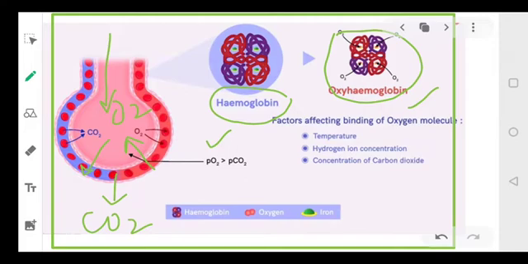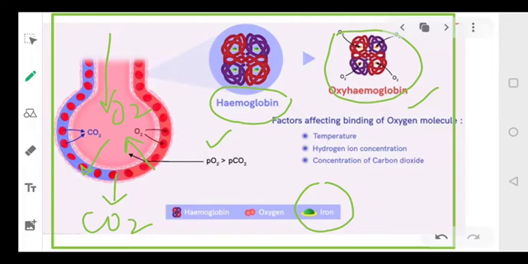Clear everyone? Oxyhemoglobin. ठीक है? And one molecule of this hemoglobin has 4 iron atoms. ठीक है? 4 iron atoms. Is it clear to everyone? And this one hemoglobin molecule can combine with 4 molecules of oxygen. Clear है? Okay. So hemoglobin you understood?